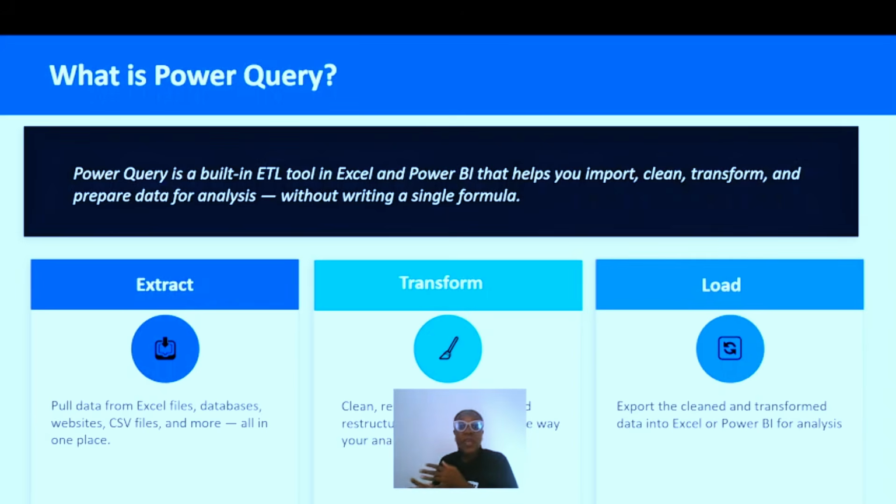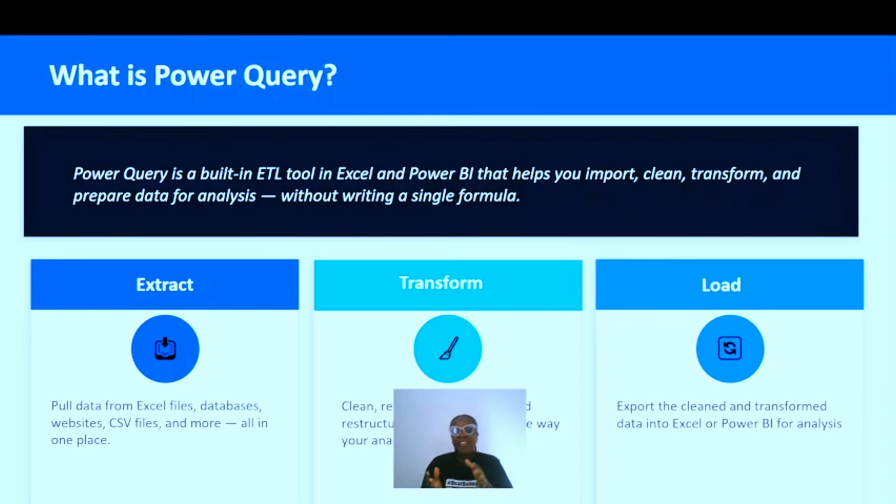Power Query can also help you transform your data. If you want to get your data cleaned, if you want to reshape it or do some basic analysis, Power Query can help you transform your data. Then Power Query can help you load your data from the Power Query interface back to your source.